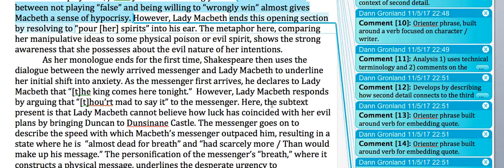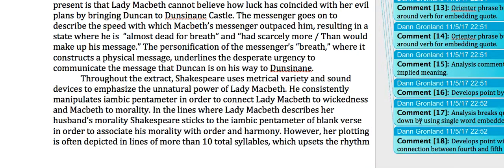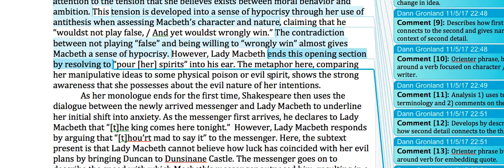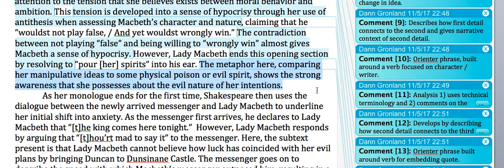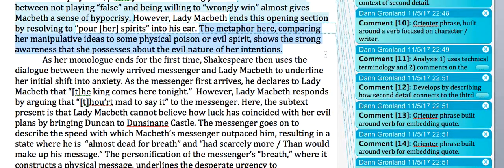Then we have the final section. However, Lady Macbeth ends this opening section by resolving to pour her spirits into his ear. Again, we have that final point by developing the connection between the final detail and the previous one. Lady Macbeth ends this opening section by resolving to, again, you'll notice the grammar, subject, verb phrases, quotation, pour her spirits into his ear. The metaphor here, comparing her manipulative ideas to some physical poison or evil spirit, shows the strong awareness that she possesses about the evil nature of her intentions. So you've got there that final analysis commenting on the implied meaning.